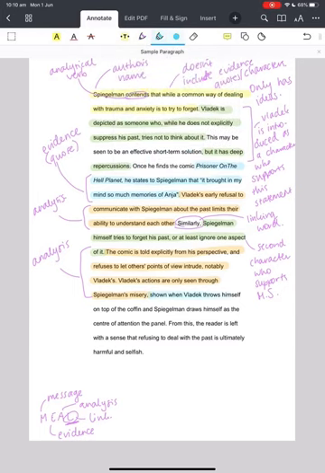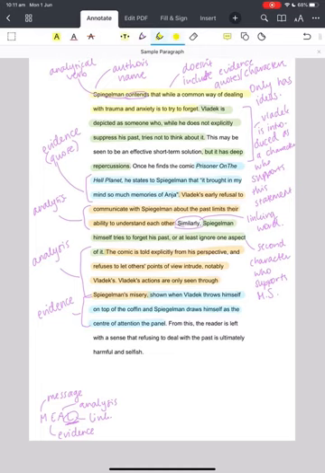Shown when Vladek throws himself on top of the coffin and Spiegelman draws himself as the centre of attention in the panel. Now, this is interesting because it's not a quote, but this is evidence, okay? Because we're talking about visual evidence here, so we can't quote it. What we can do is describe it, though. So this is our evidence for this section of the analysis.